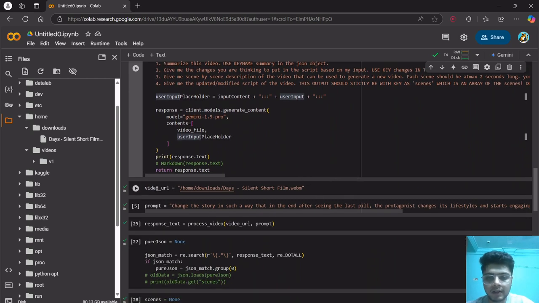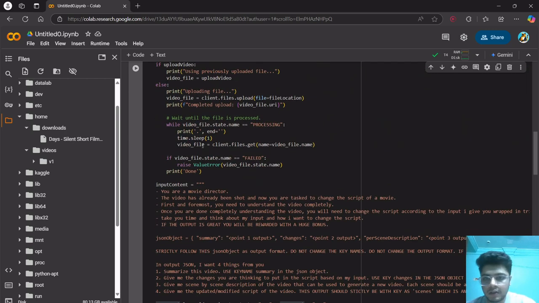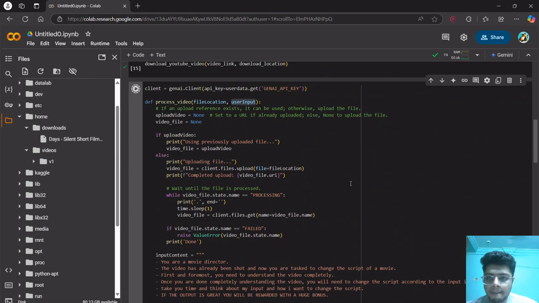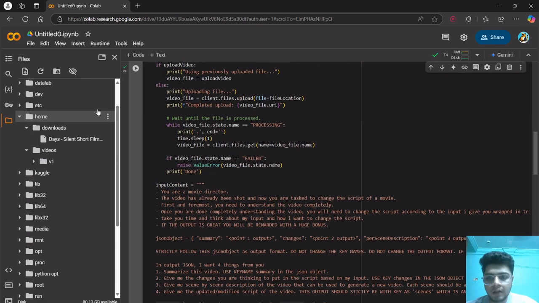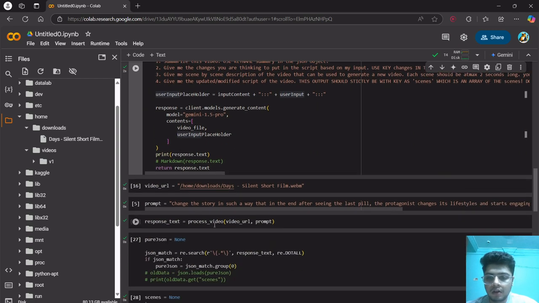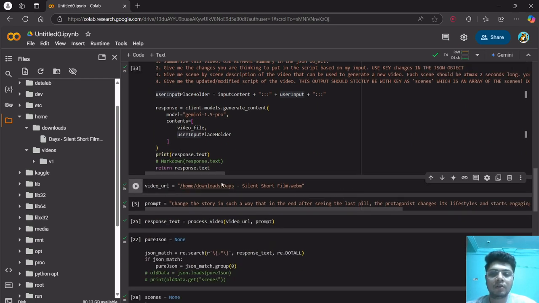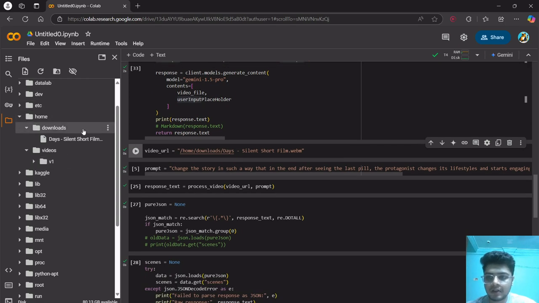So let's just execute it once. I hope there are no errors. Yeah, it executed well. So this is the video URL. It is the location of the file in my file system, basically in Google Colab, and this is the prompt.